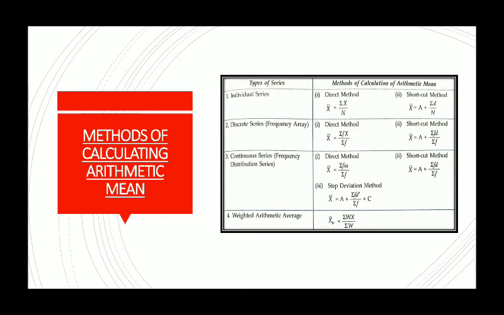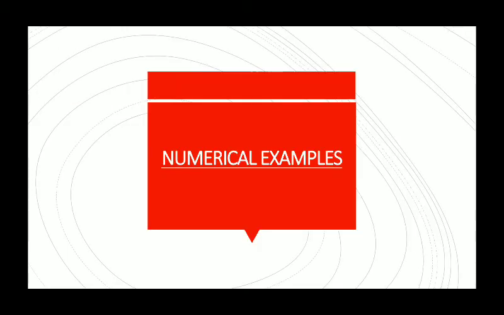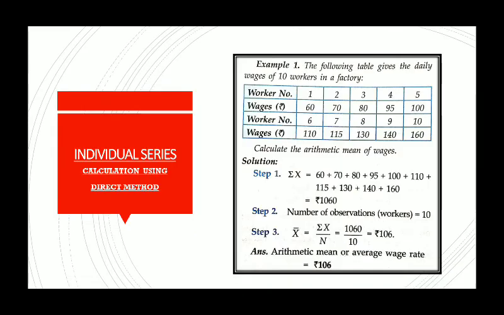So let's start our numerical examples. With examples we can understand each and every type of method under each and every type of series. So here we go. First one, individual series, and we will calculate using the direct method. Here the very first example is given, where you can see that the daily wages of 10 workers in a factory are given. Worker number 1 to 10, their corresponding wages are given, and we need to calculate the arithmetic mean.